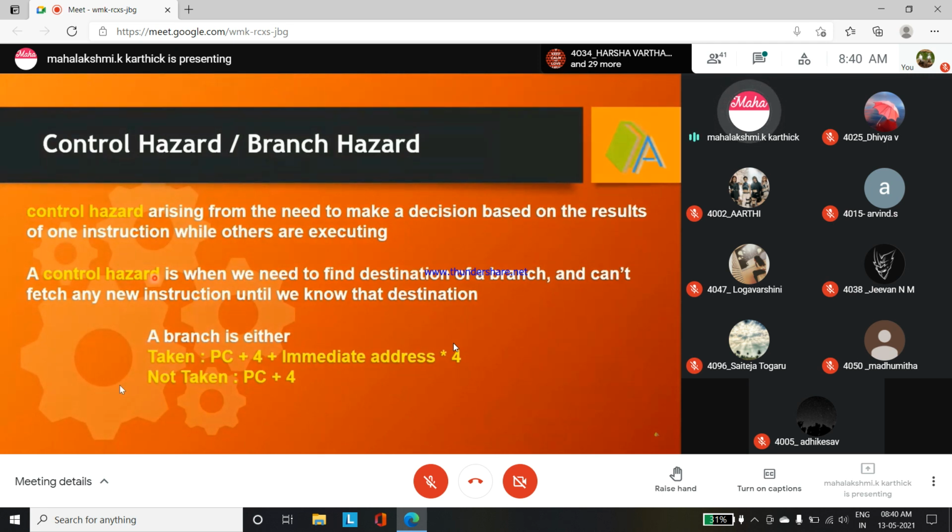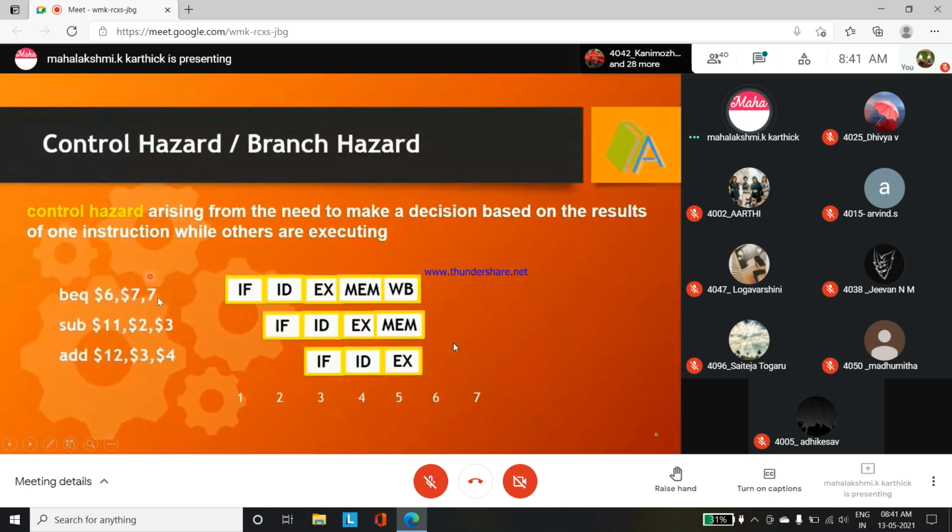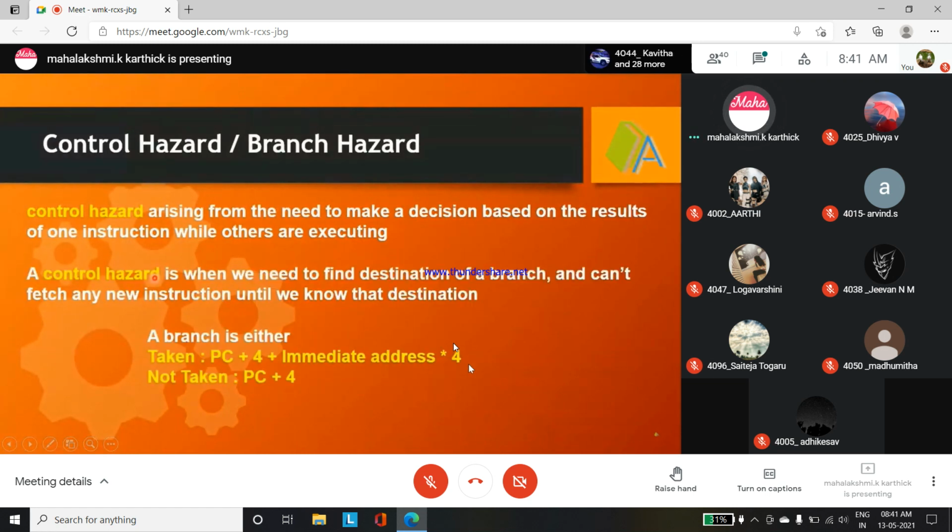Normally when a branch instruction is moving inside the pipeline stage, we have to take PC plus 4. What if the branch is equal? The branch is taken means what? Yes, the condition is true. If the condition is false, so there are two cases normally in branch statements. If it is taken, what process will be happening? PC plus 4 has to be incremented along with the immediate address that we have calculated with this branch equation. That has to be multiplied by 4, to find out the memory address.